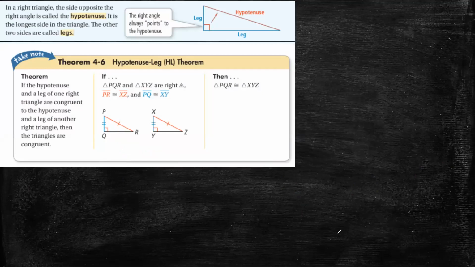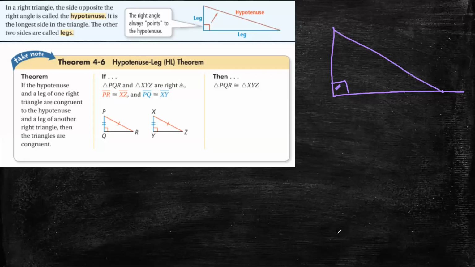All of us know why we name it a right triangle: because it has a right angle.